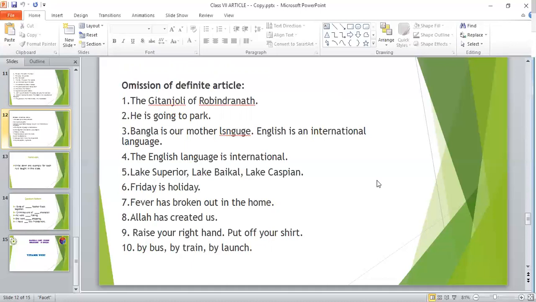So here you cannot use the, because here English is a language, but the English language is international. Here actually the noun is language, and English, though a noun, has been used as an adjective here because English has qualified the noun language. And so here before English we can use the.